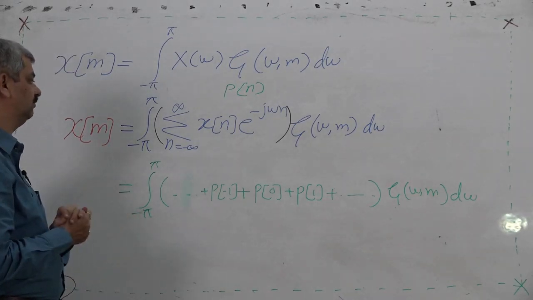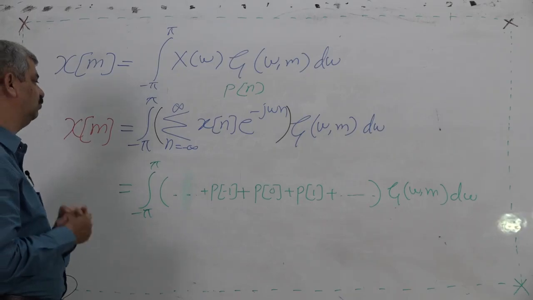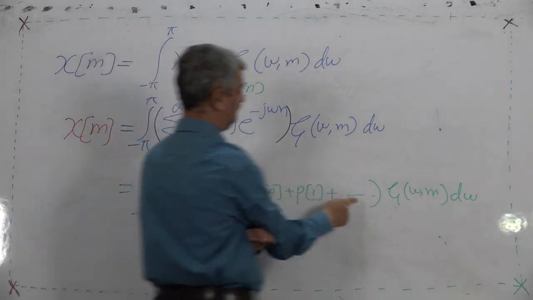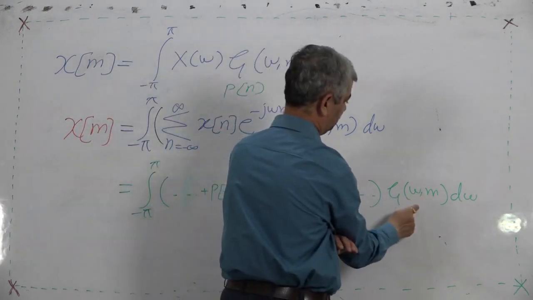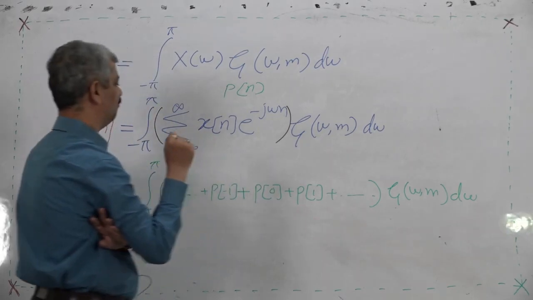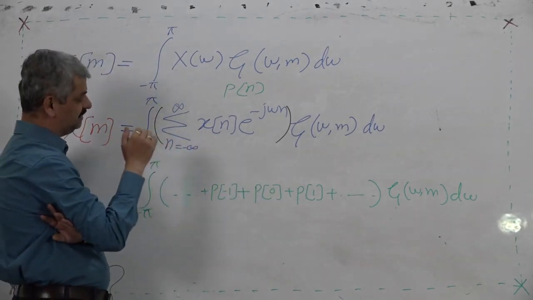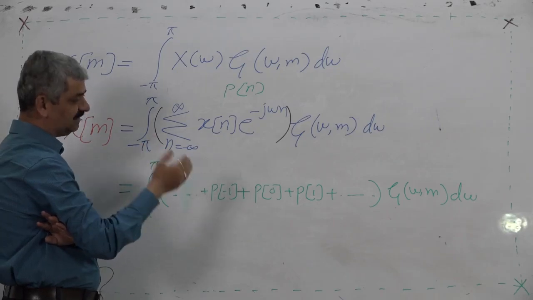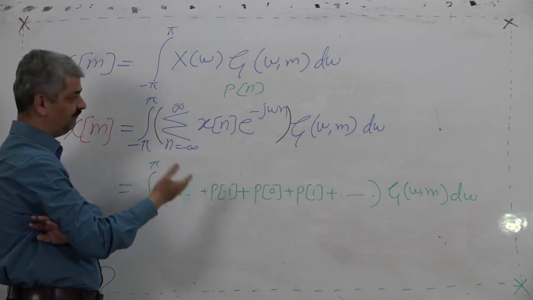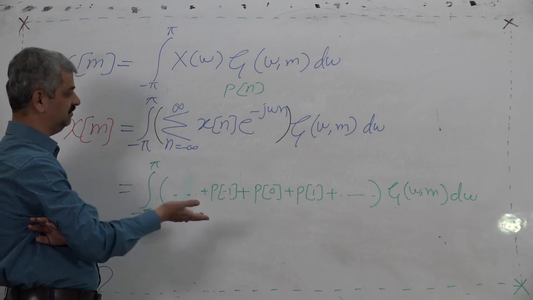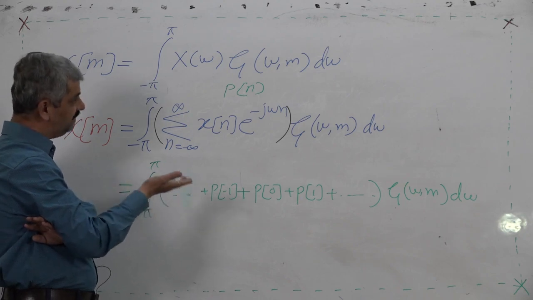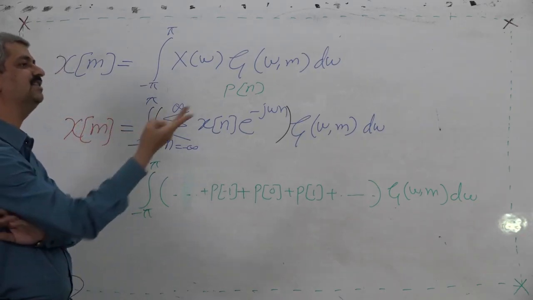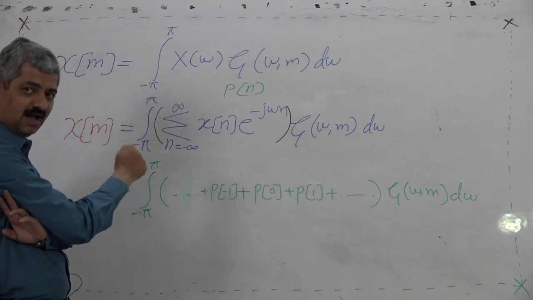So, what we can do: in the integration we have a summation multiplied by g, so we can find the integration separately for each term. In the book you will find they interchange the order, but you should understand how.